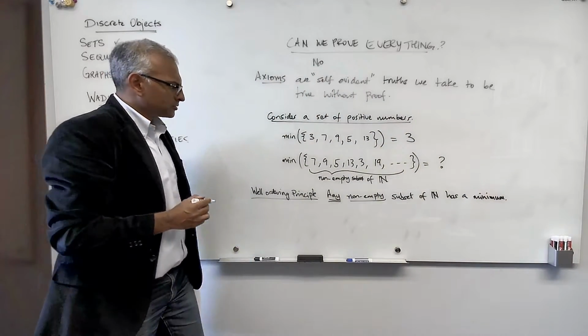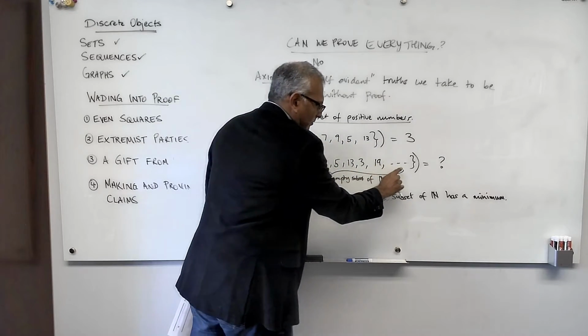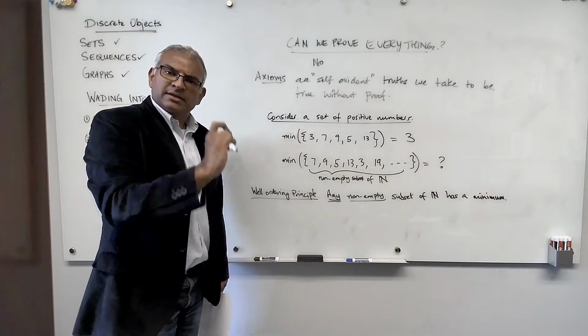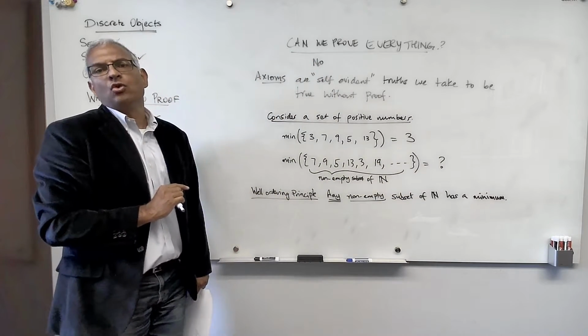So this and this are examples. Here it's clear it's 3, and here we don't know what it is, but somewhere in this set will occur the minimum. We just don't know what it is.